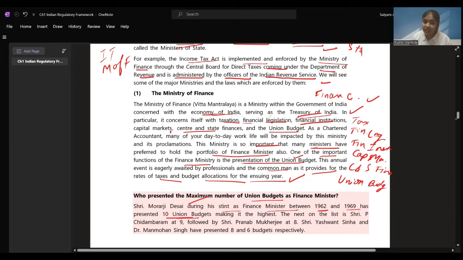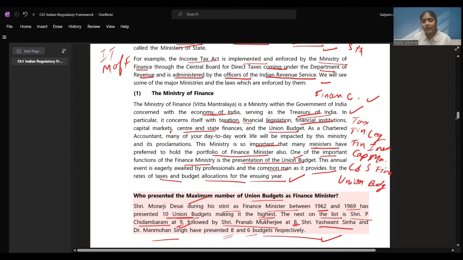1962 to 1969 was their term, and they presented 10 union budgets, making it the highest. The next on the list is Shri P. Chidambaram. We might have heard this name very commonly, and they presented 9, followed by Shri Pranab Mukherjee, who presented 8 union budgets, and Shri Yashwant Sinha and Dr. Manmohan Singh have presented 8 and 6 budgets respectively.